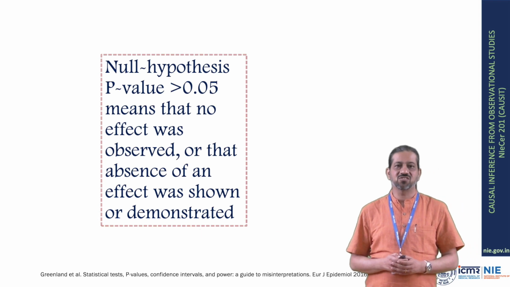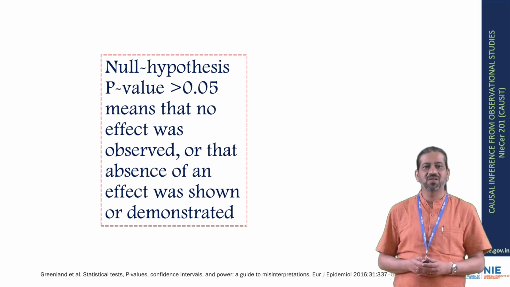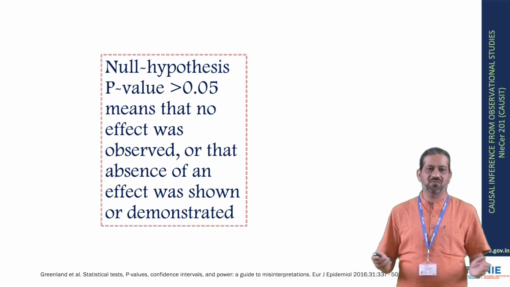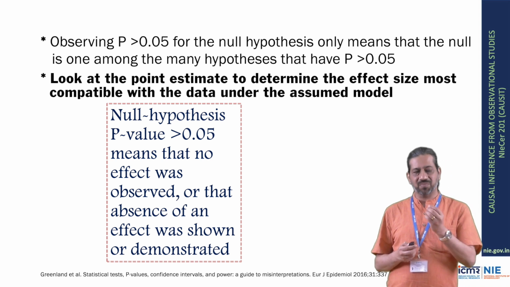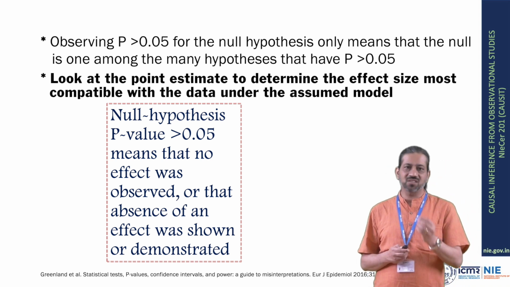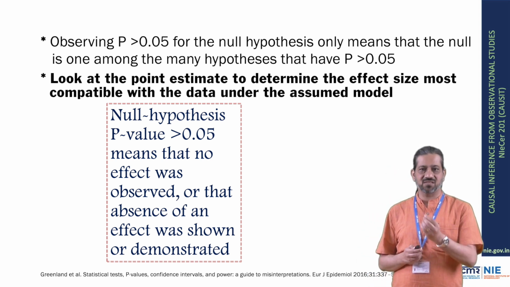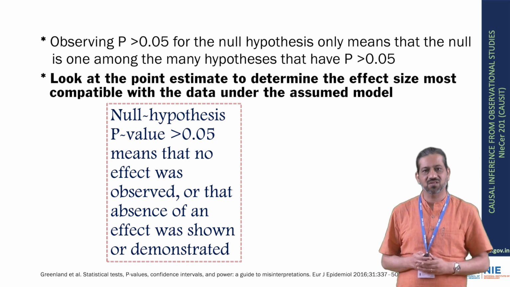Another misinterpretation is that a null hypothesis p-value more than 0.05 means that no effect was observed. It shows an absence of any. Here, the most important parameter is not the p-value, but the point estimate or the observed association.